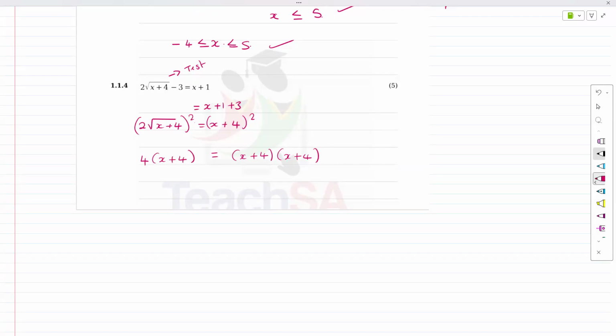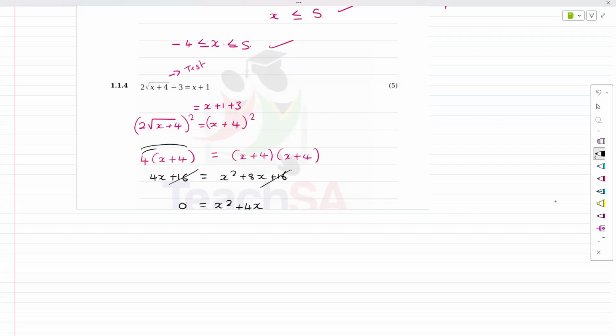From here, generally, it is level 1. So distribute as much as you can. That's 4x plus 16. This should equal x squared plus 8x plus 16. Simplify if you want to. 4x cancels out. X squared plus 4x equals 0.